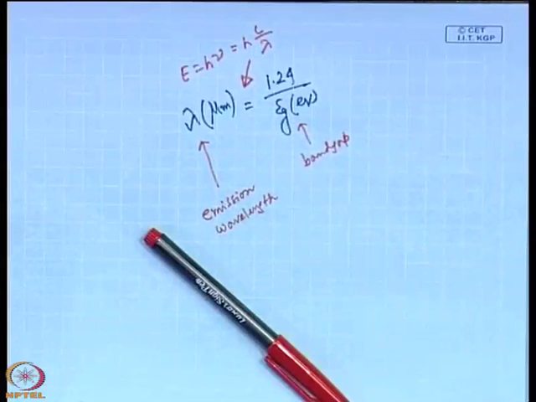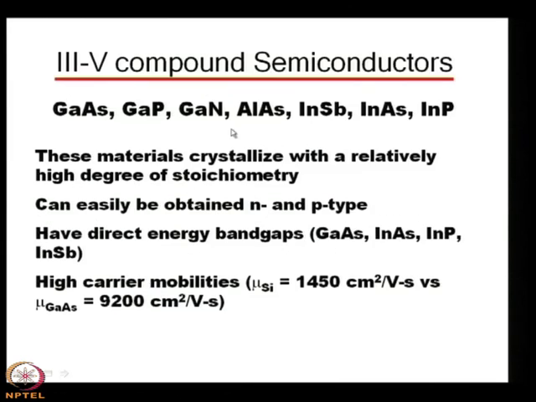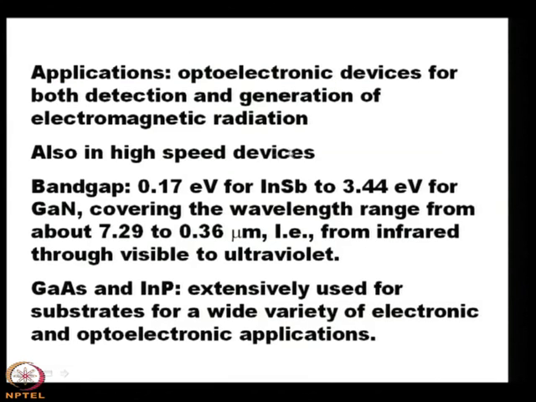So, for detection and generation of electromagnetic radiation, these 3,5 compound semiconductors are very much essential, and also in high speed devices. Now, if you look into the band gap of the materials, say indium antimonide has a band gap of 0.17 electron volt.